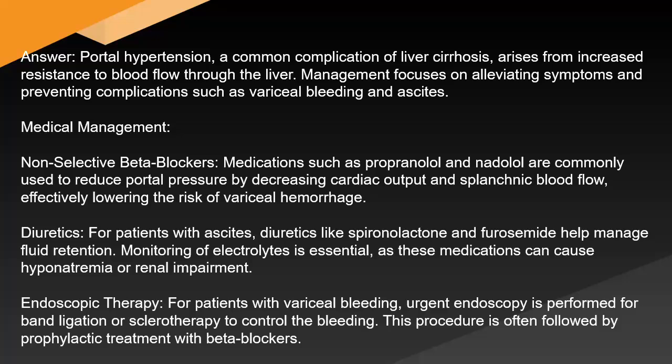Diuretics. For patients with ascites, diuretics like spironolactone and furosemide help manage fluid retention. Monitoring of electrolytes is essential, as these medications can cause hyponatremia or renal impairment. Endoscopic therapy. For patients with variceal bleeding, urgent endoscopy is performed for band ligation or sclerotherapy to control the bleeding. This procedure is often followed by prophylactic treatment with beta blockers.